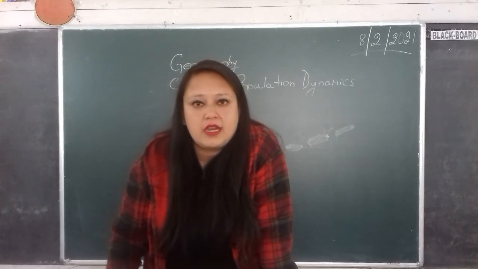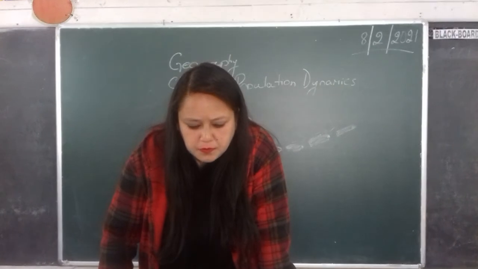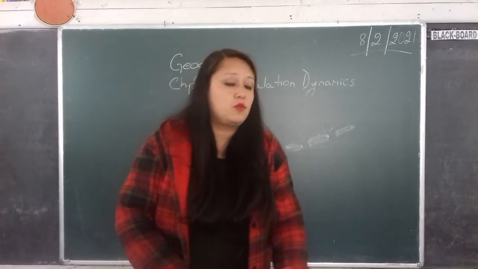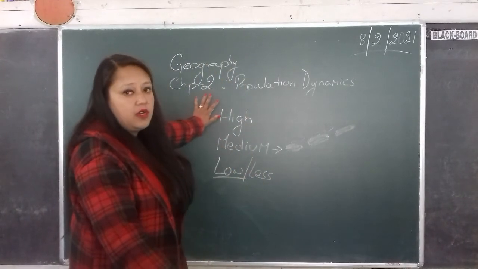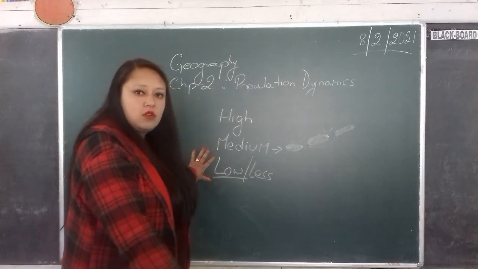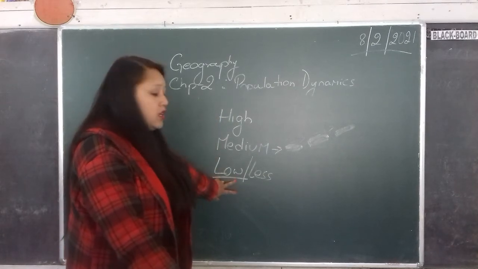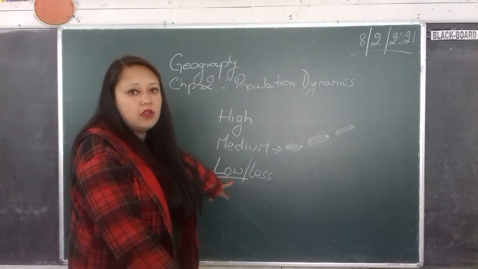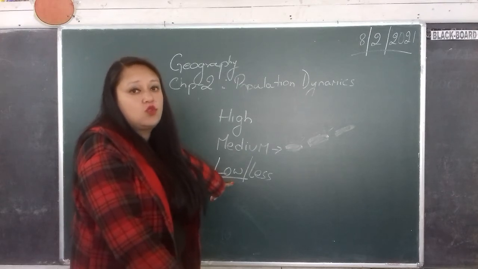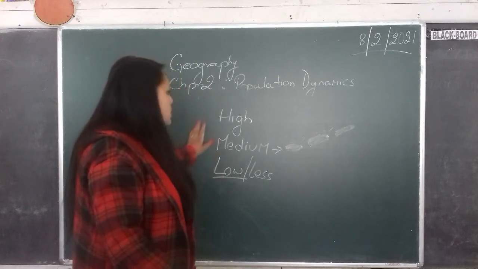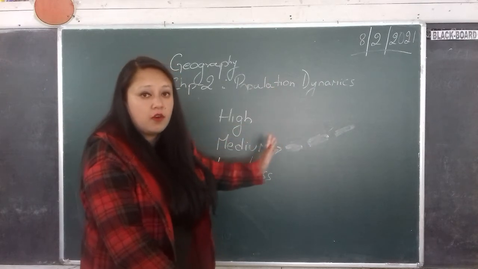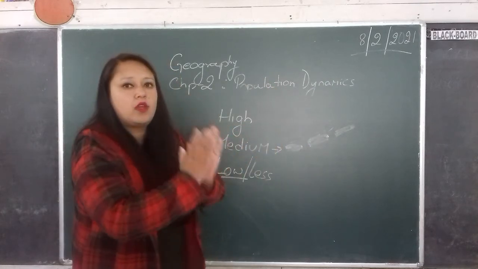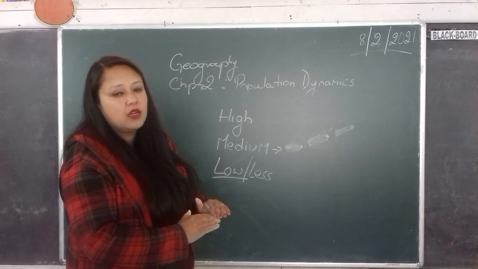Then, areas of low density. Now you must have understood. I've already explained high and medium, so according to your understanding you should know what we mean by areas of low density. It means the number of people living per square kilometer is extremely low.